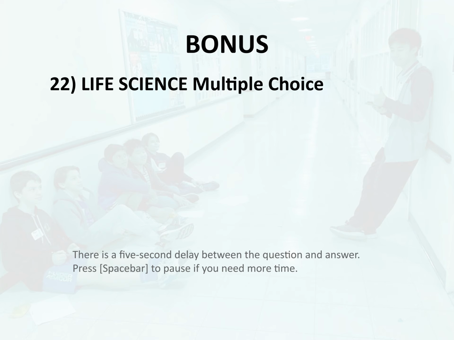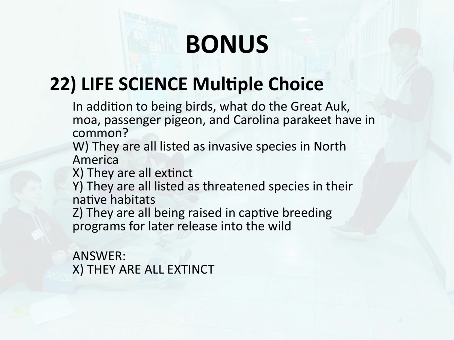Y. They are all listed as threatened species in their native habitats. Z. They are all being raised in captive breeding programs for later release into the wild. Answer. X. They are all extinct.